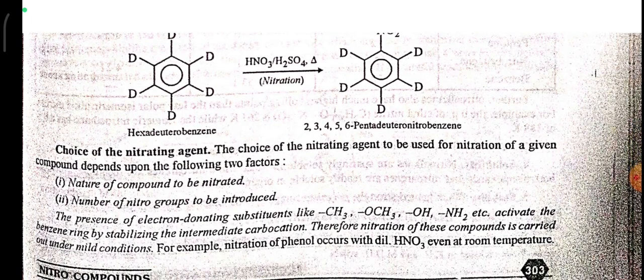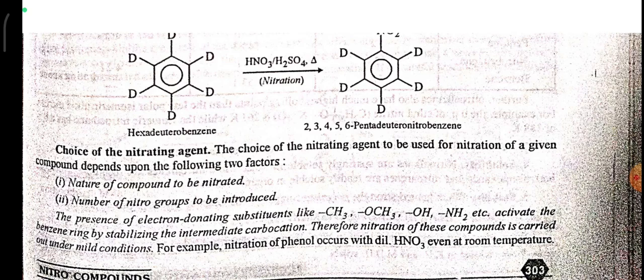The choice of nitrating agents. The choice of nitrating agents to be used for nitration of a given compound depends on the following two factors: the nature of the compound to be nitrated, and the number of nitro groups to be introduced. The presence of electron donating substituents like CH3, OCH3, OH, NH2, etc.